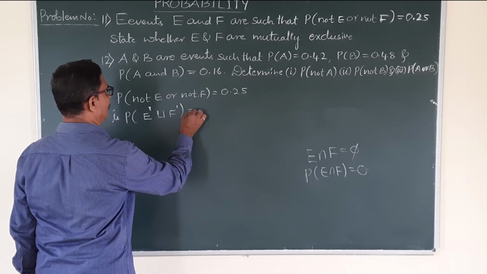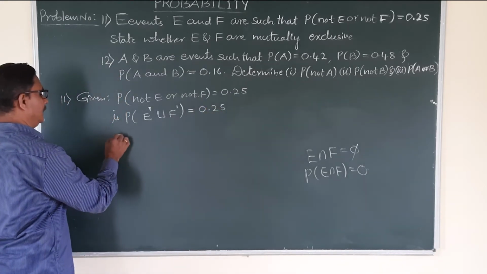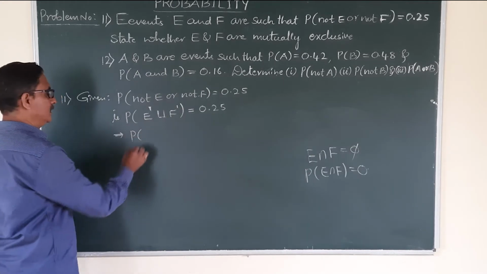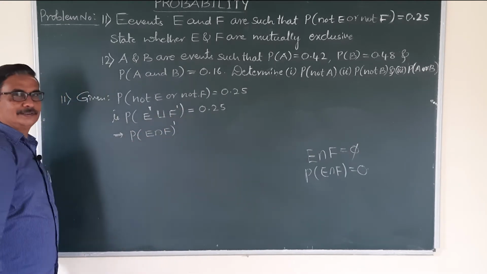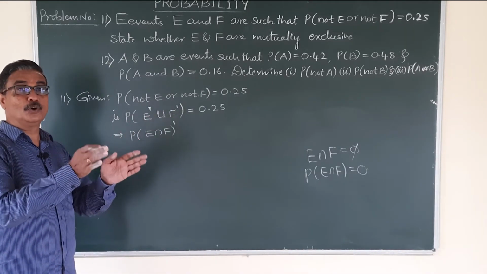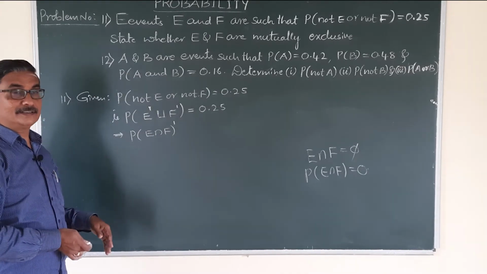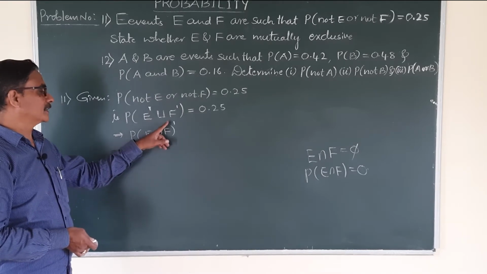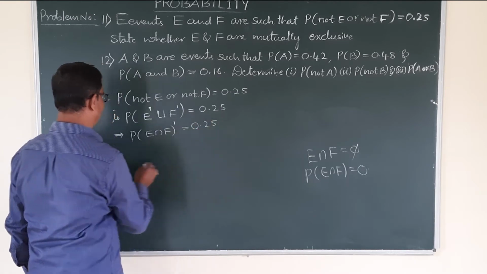That is equal to 0.25, that is given. But P of E dash union F dash is nothing but what? E intersection F whole dash. You know the formula, A dash union B dash is equal to A intersection B whole dash, already solved in set theory, isn't it? So E dash union F dash is nothing but E intersection F whole dash, equal to 0.25.